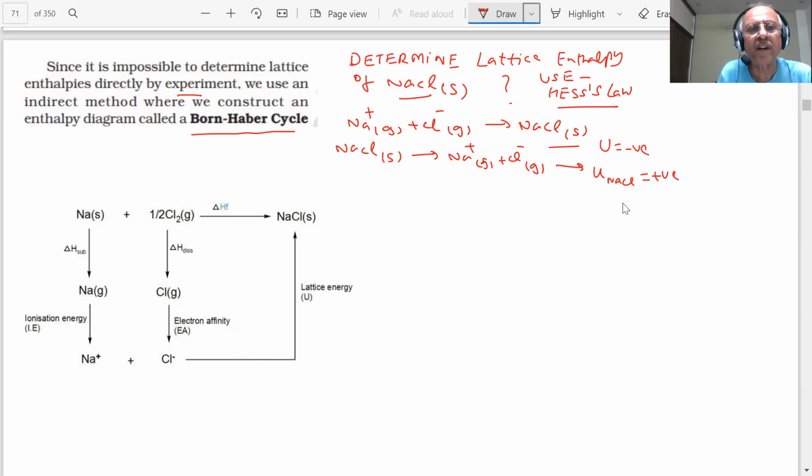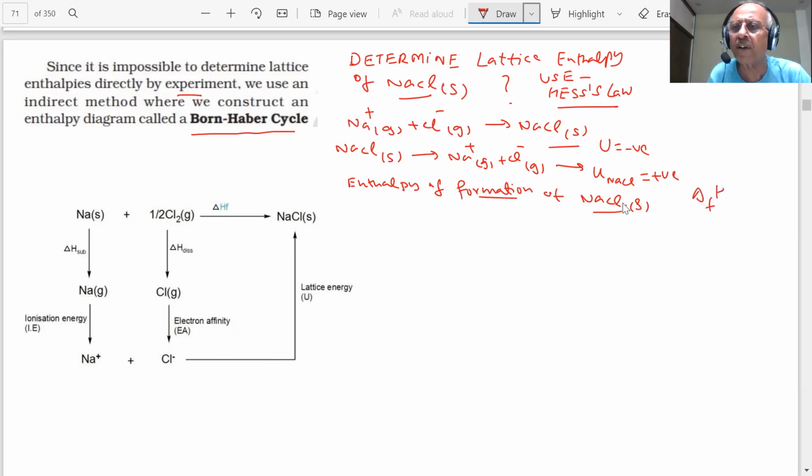We already know, student, the enthalpy of formation of NaCl. What is the enthalpy of formation of NaCl? How do I define delta fH, student?